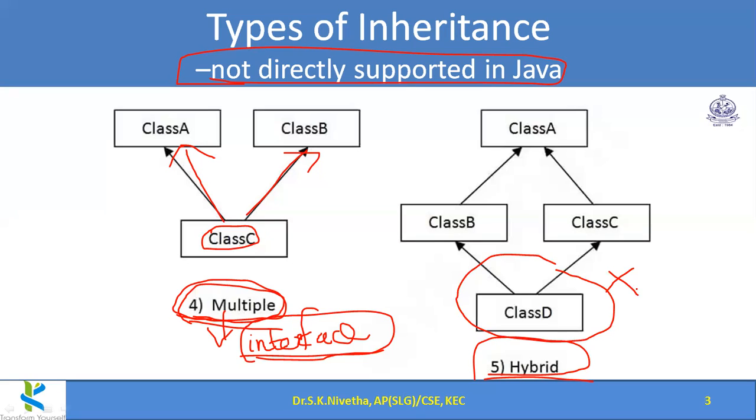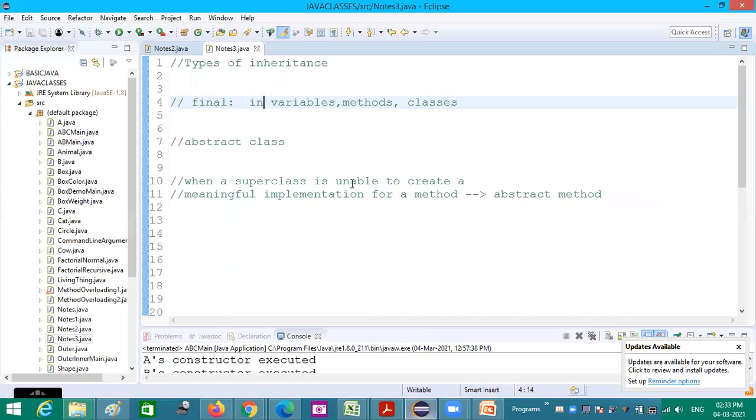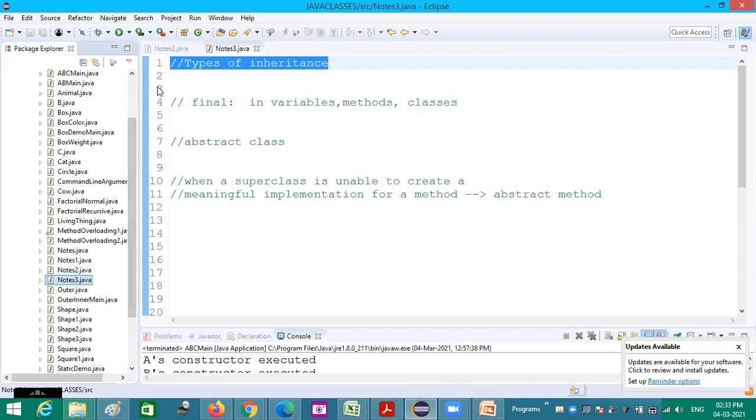Now we shall see the coding part. We have seen types of inheritance, and we shall try relating them to the existing codes we have seen already.